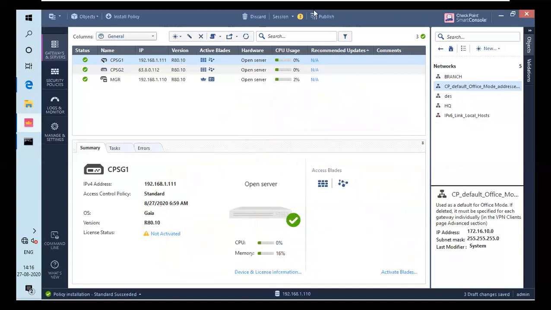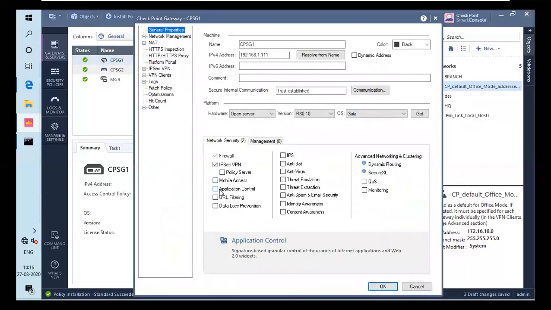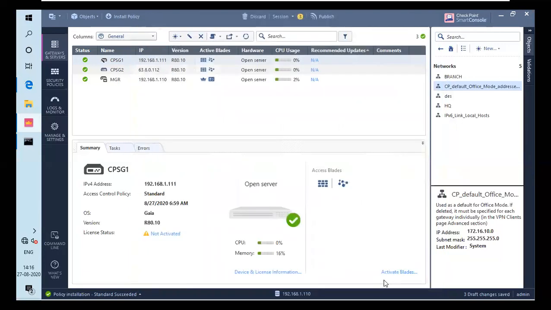As you can see, we are in the smart console. What you have to do is edit any of the firewalls, in the security gateway. In the firewall, under general properties, go to network security and click on content awareness. As you can see, there is a small description that says it provides data visibility and enforcement in a unified access policy. So it's actually data visibility and enforcement basically.